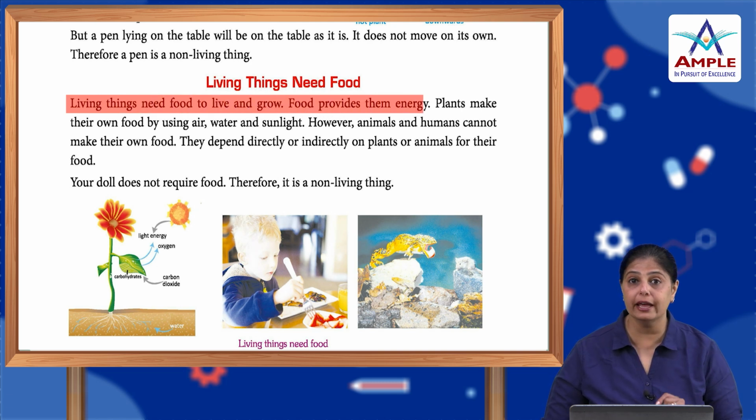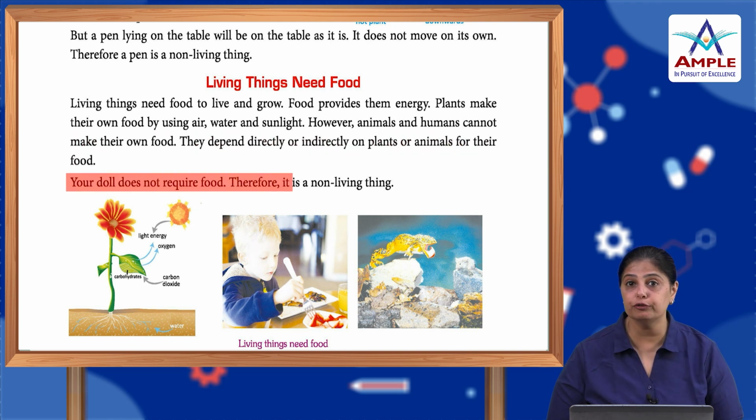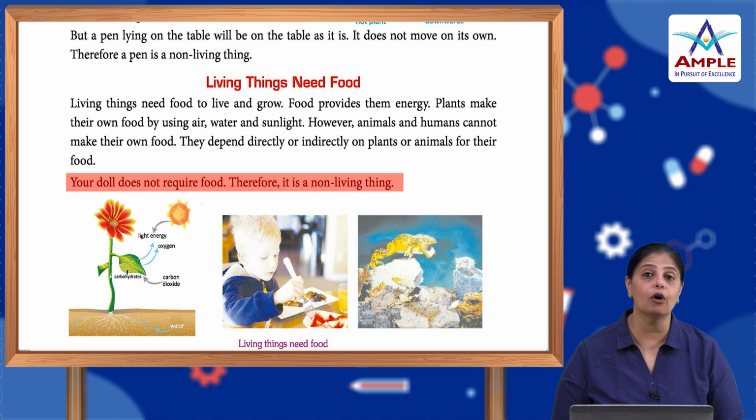Food provides them energy. Plants make their own food by using air, water and sunlight. However, animals and humans cannot make their own food. They depend directly or indirectly on plants or animals for their food. So, your doll does not require food. Therefore, it is a non-living thing.